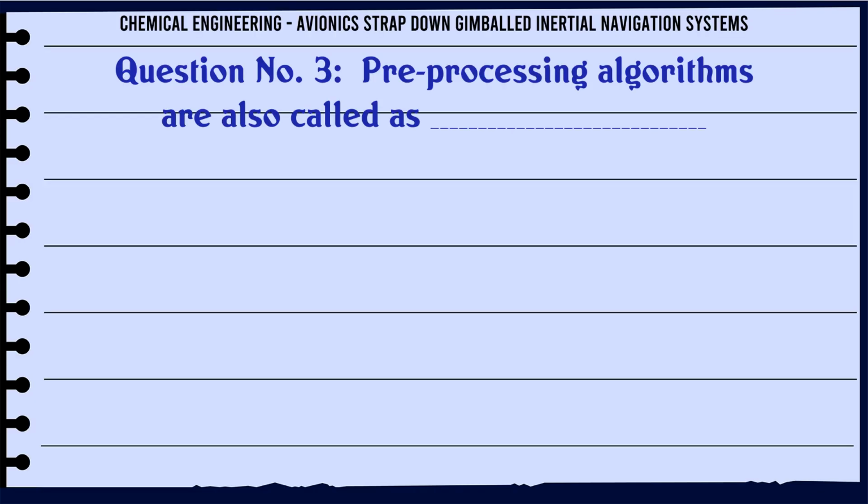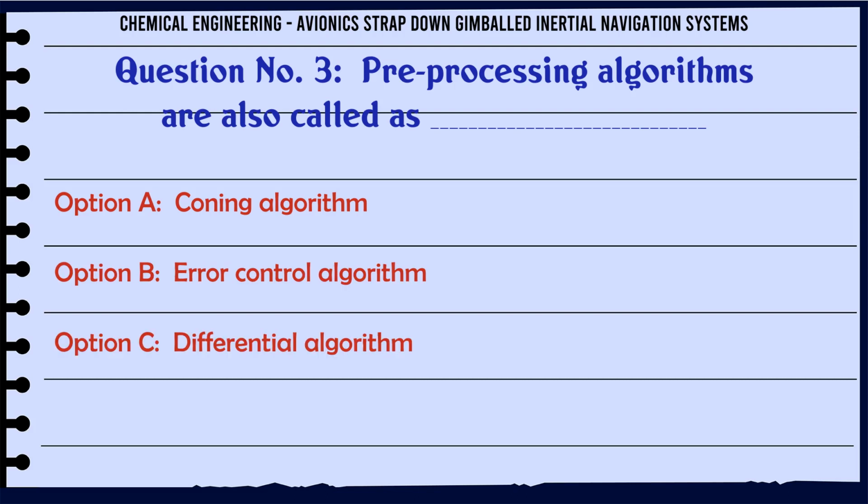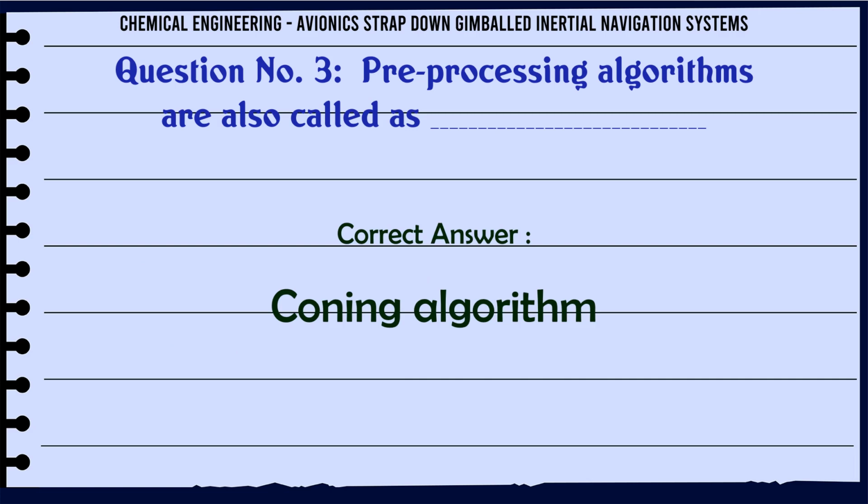Pre-processing algorithms are also called as A. Coning algorithm. B. Error control algorithm. C. Differential algorithm. D. Resolution algorithm. The correct answer is Coning algorithm.